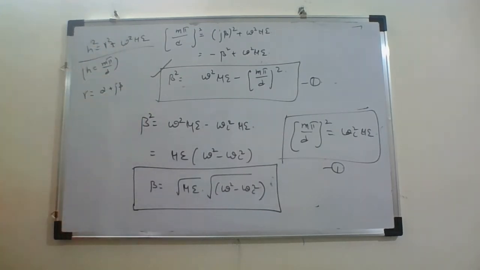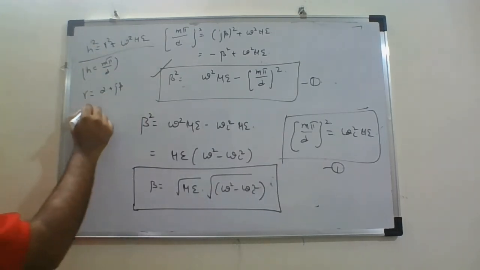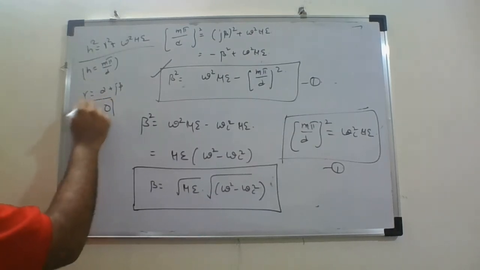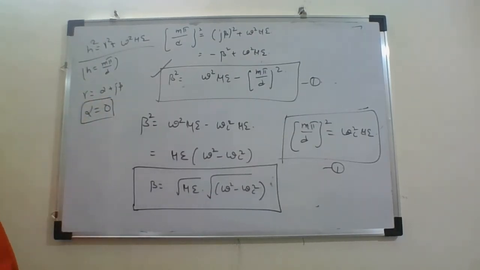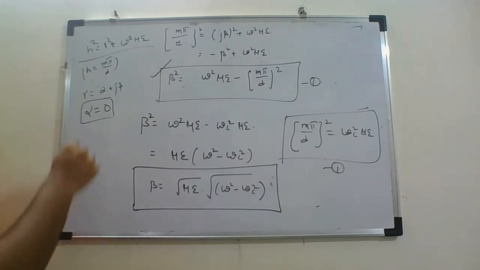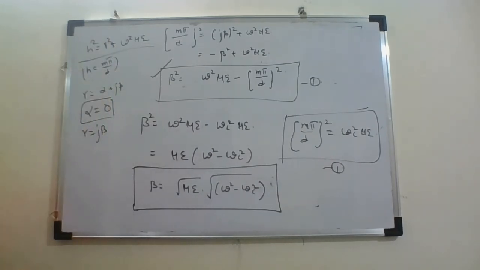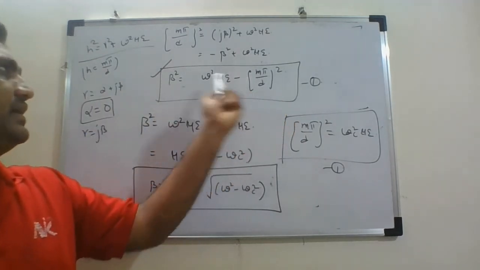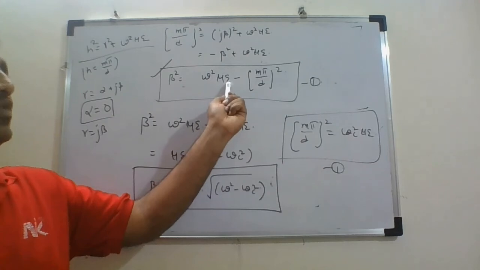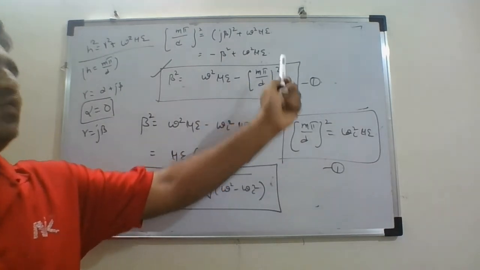Because the wave is propagating, alpha will be equal to 0, so gamma is equal to j beta. Substituting that, we derive beta square is equal to omega square mu epsilon minus (m pi by d) whole square.